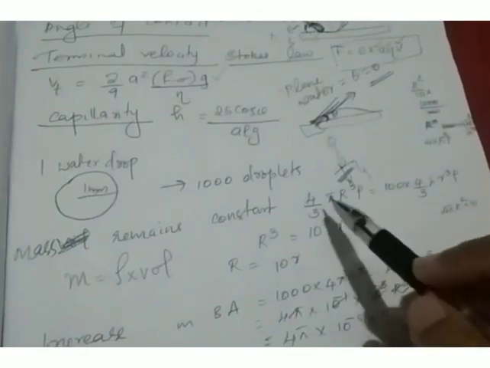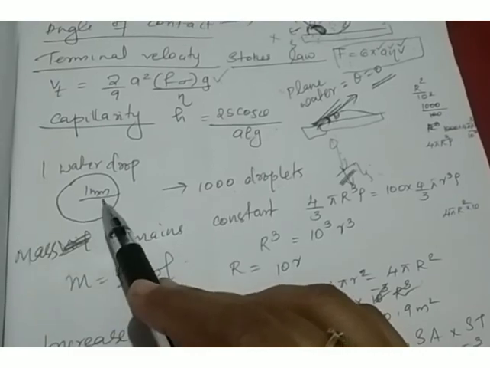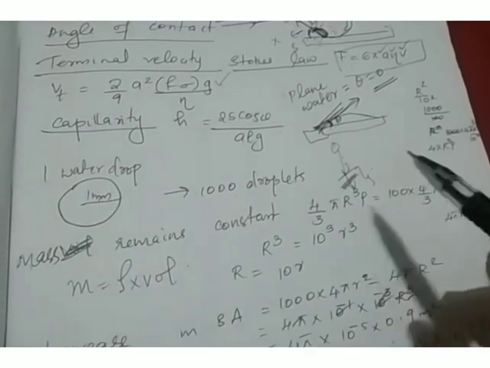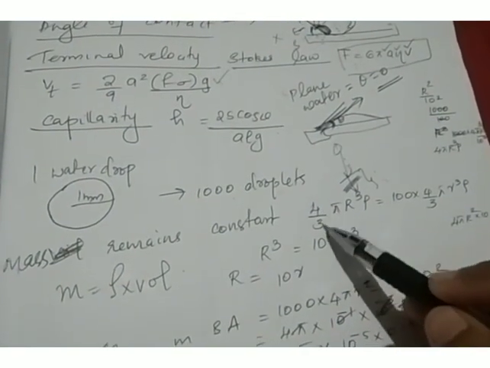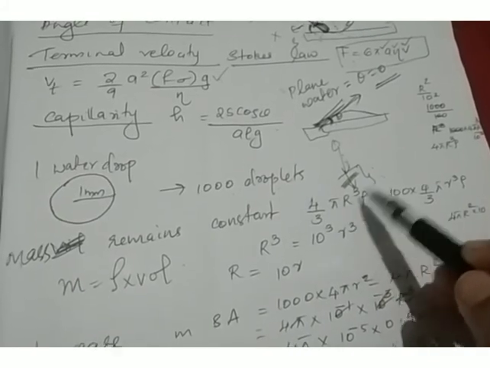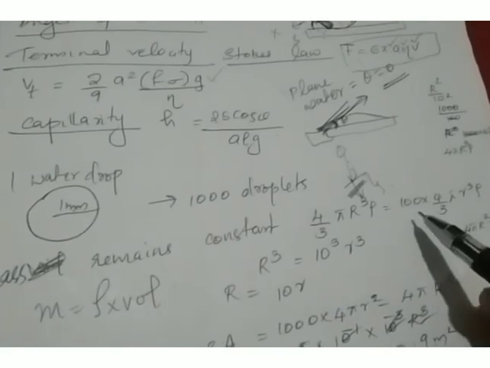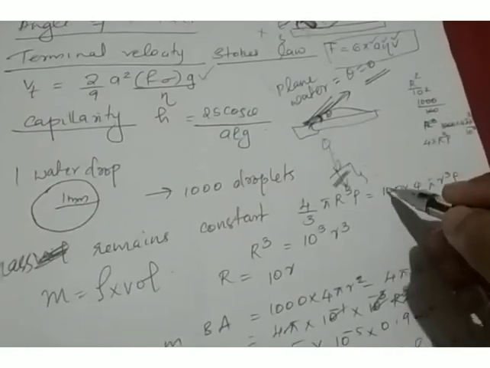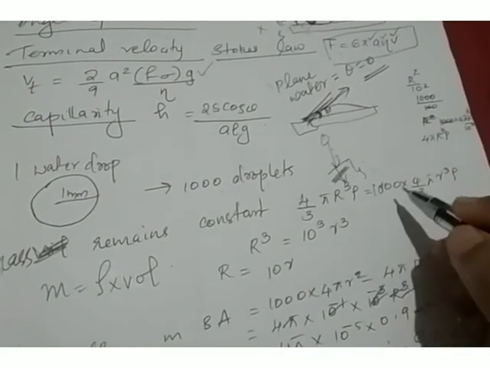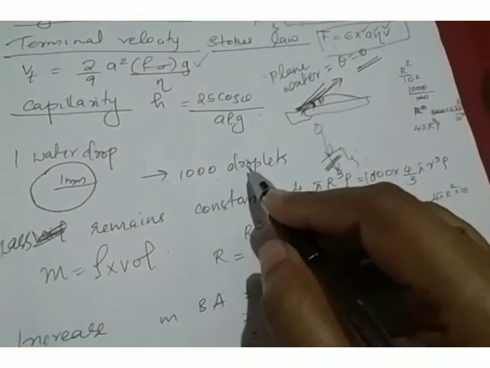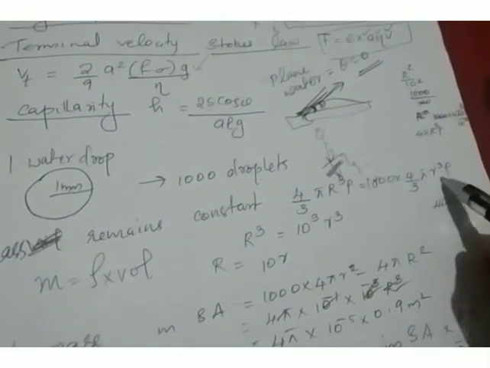So what is the mass of a single water drop? It is the density of that water drop into its volume. Let the volume expression be 4 by 3 pi R cube, where capital R is the radius of the water drop and rho is the density, equal to 1000 into mass of a single small drop, 4 by 3 pi r cube rho.